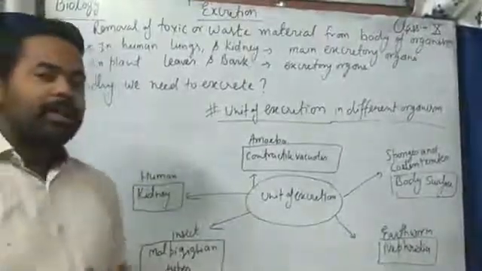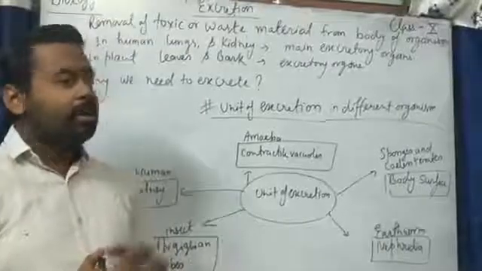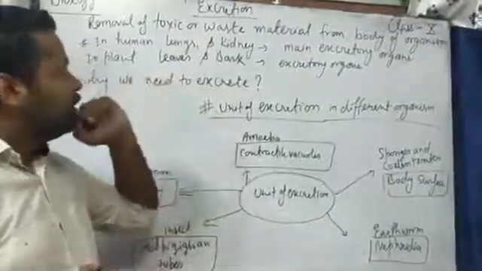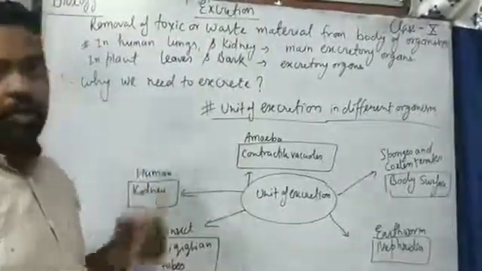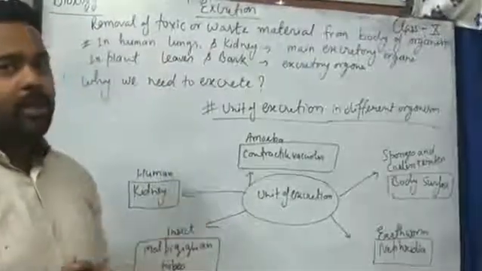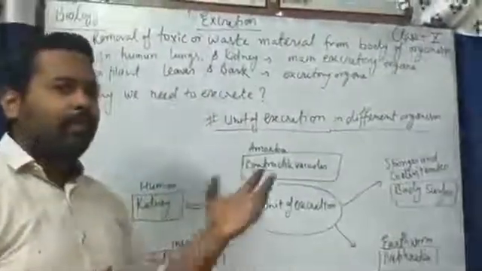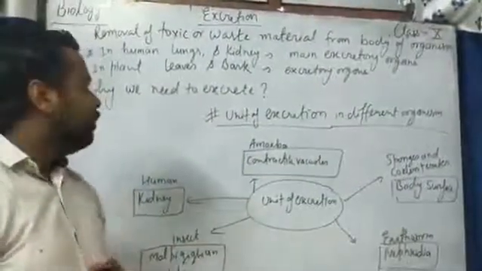Excretion is the removal of toxic or waste material from our body. In human beings, the lungs and kidneys are the main excretory organs, and in plants, the leaves and bark of the tree are the main excretory parts.